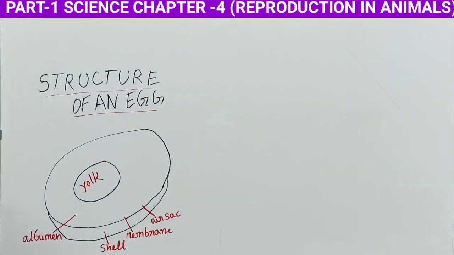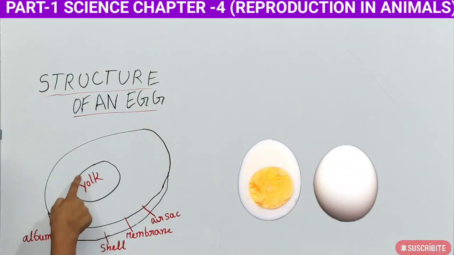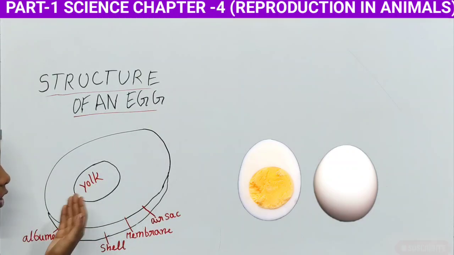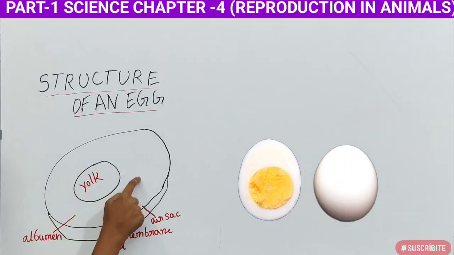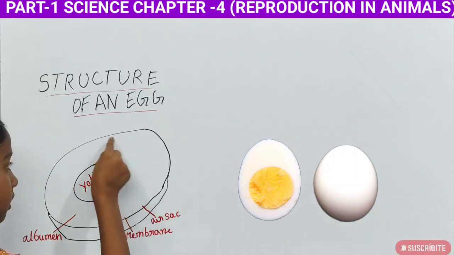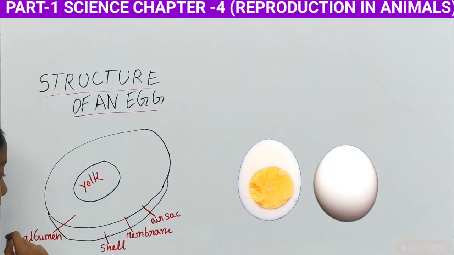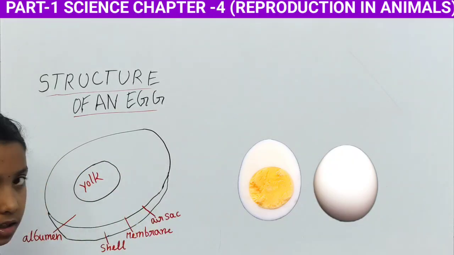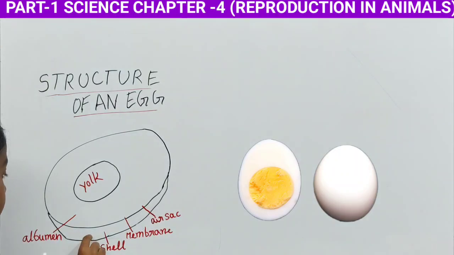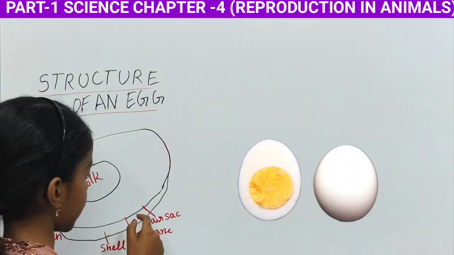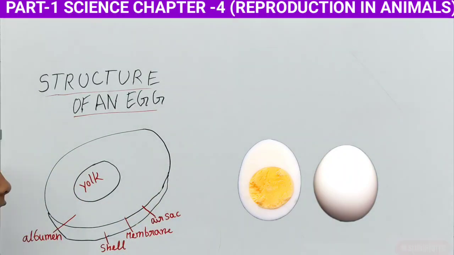सो ये है स्ट्रक्चर ऑफ एन एग। ओके, सो दिस इज द एग, this is the yellow part, so this also have some parts. Okay, now let's see. So this yellow part is known as yolk. Okay, and this the white part, you can see here is the white part, that's called albumin, and this the outer shell that protects the egg, that is a shell. Okay, and this is a membrane, a thick layer it is. Okay, and egg sac. So these are the parts of eggs.